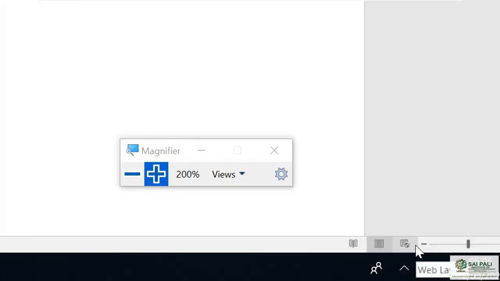Now by default, when you open your document, it is always on the print layout, but you can change it to read mode, or you can change it to web layout mode. Now what these modes are: